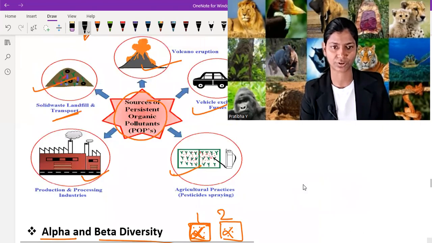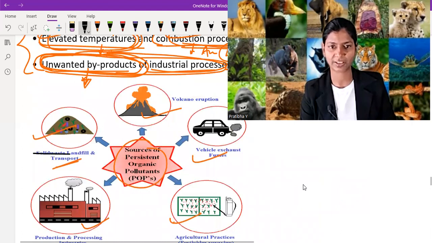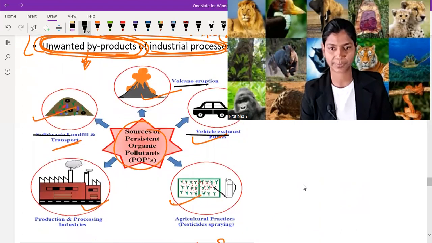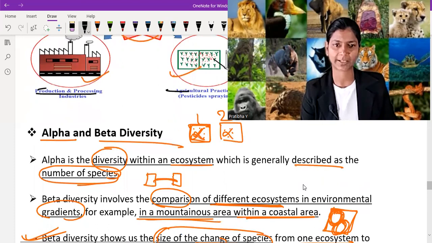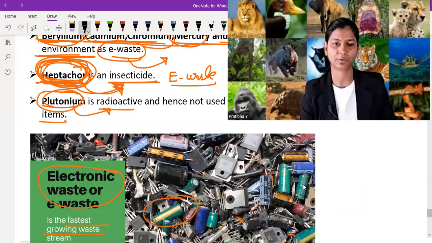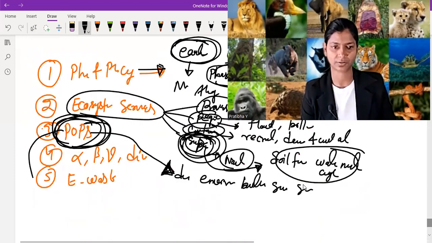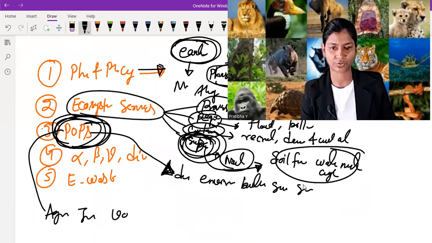Here you can see sources of POPs are solid waste landfill, volcano, vehicle, agriculture practices, and production processing from the industry. So agrochemicals, industrial chemicals are forms of POPs. Agrochemical, industrial chemical, volcanoes. You can say air from the vehicles, all this forms POPs.